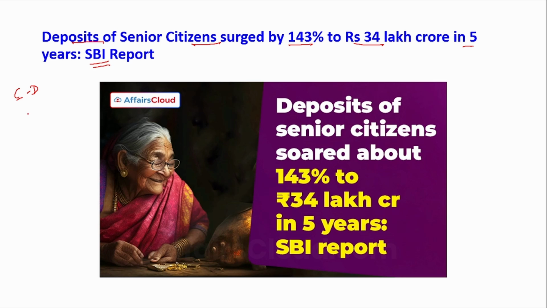So currently, the average CD ratio is around 80%, which is quite alarming. And if you see HDFC Bank, it has even touched 100%. Now, how should a CD ratio be? It should not be too low, as it will not fetch any income to the bankers. And it should not be too high, because then it will lead to asset liability mismatch. Suppose a bank run situation occurs, and many people come to withdraw the deposit, then the bank will be in a very difficult position to repay the deposit. So it should be at an average of both the low and the high.